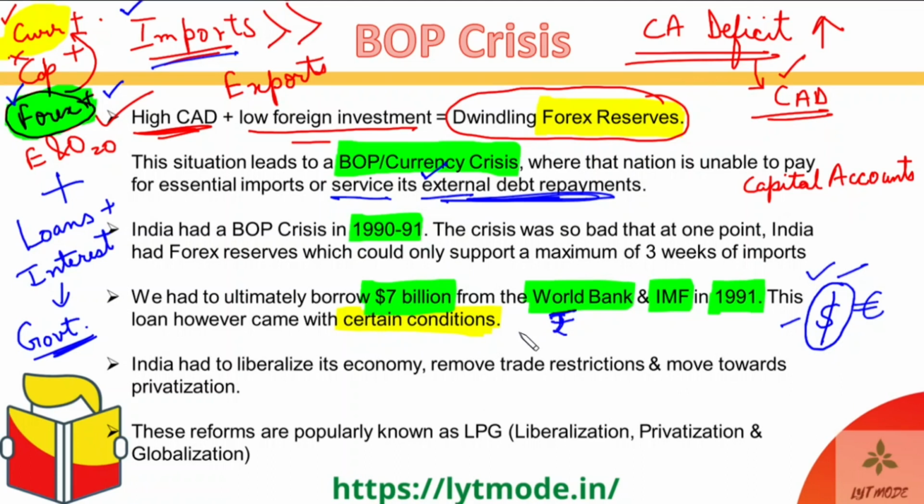No one was giving us money. No one was buying our rupee, and no one was giving us dollars. And our imports had only 3 weeks, which is what we could cover in terms of our forex reserves, and beyond that we were finished, right? So we had to accept those bitter conditions.